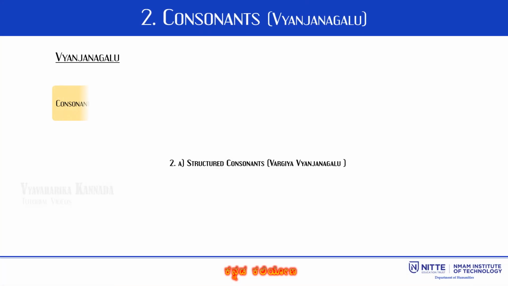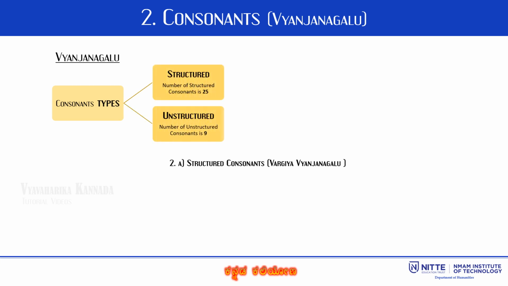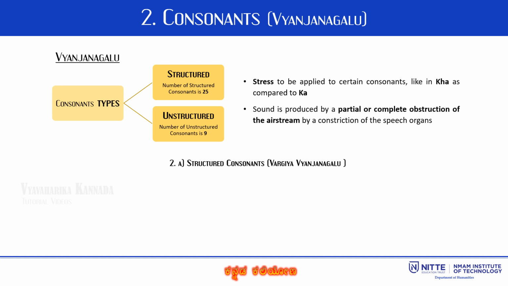Now let us see another category of letters, that is consonants. Consonants can be classified into two groups, structured and unstructured consonants. This slide shows 25 structured consonants. The sound of a consonant is produced by a partial or complete obstruction of the air stream by a constriction or narrowing of the speech organs.